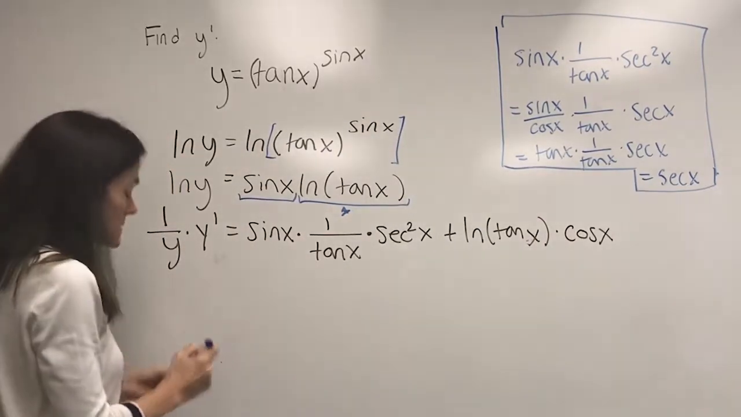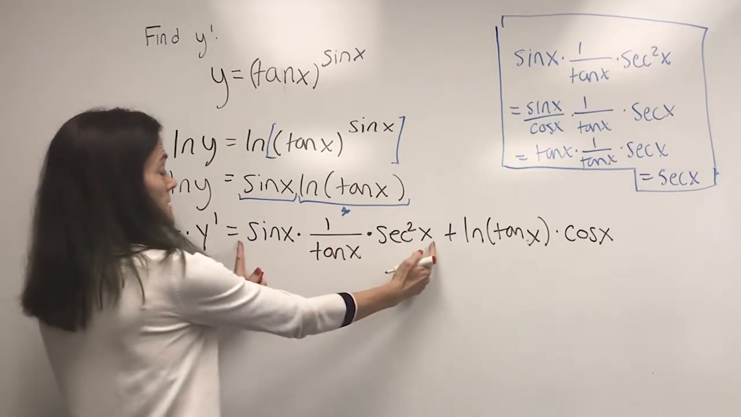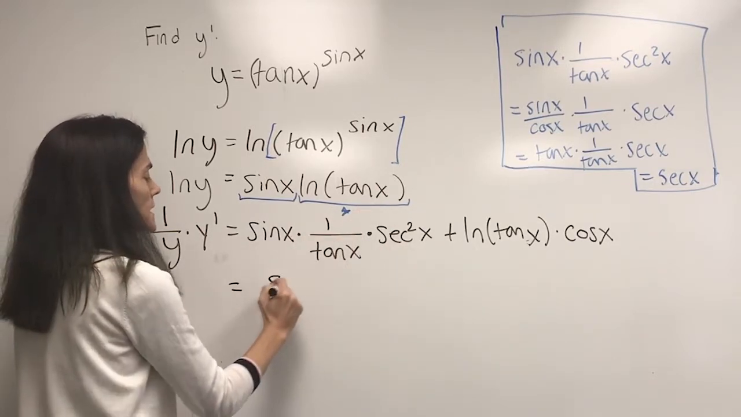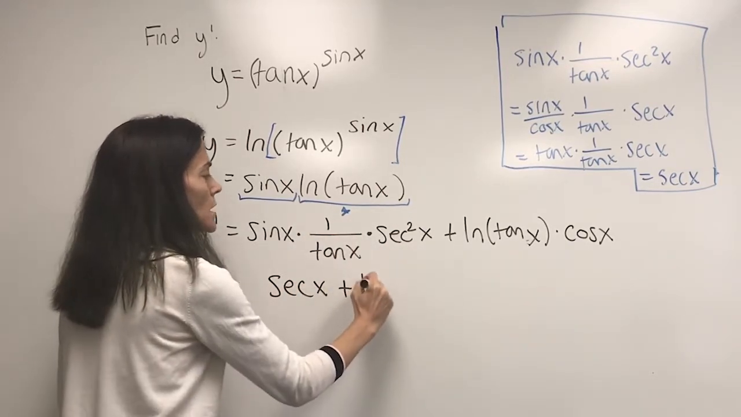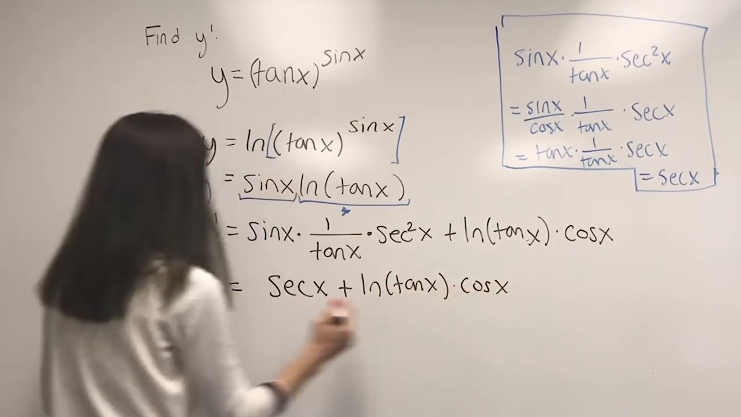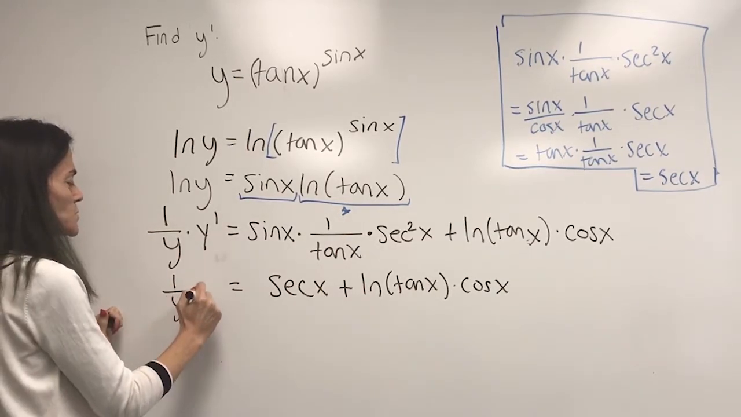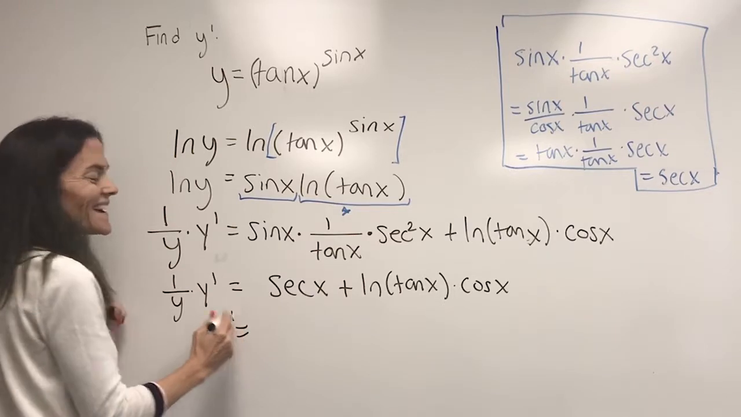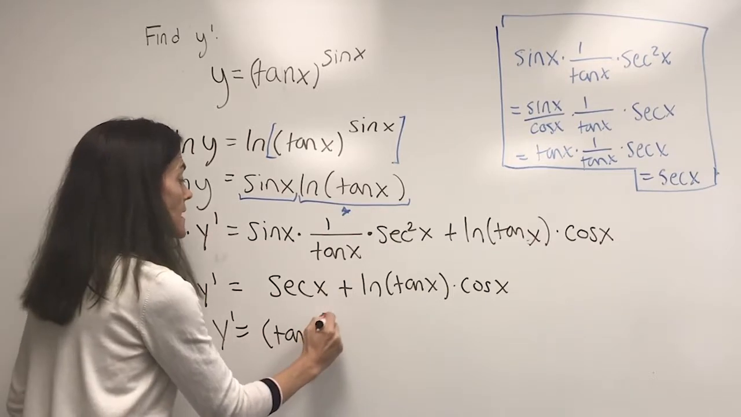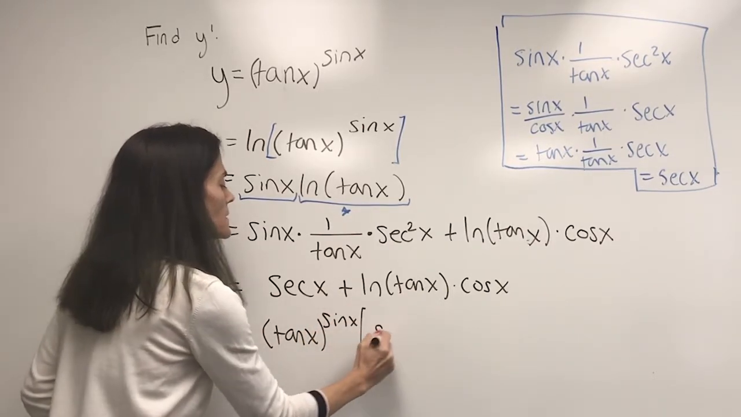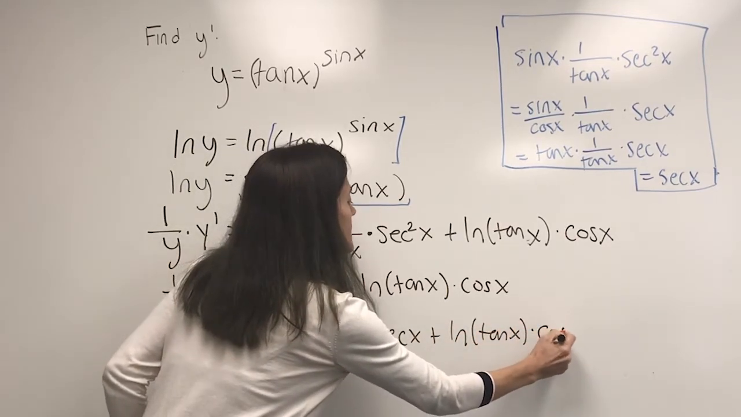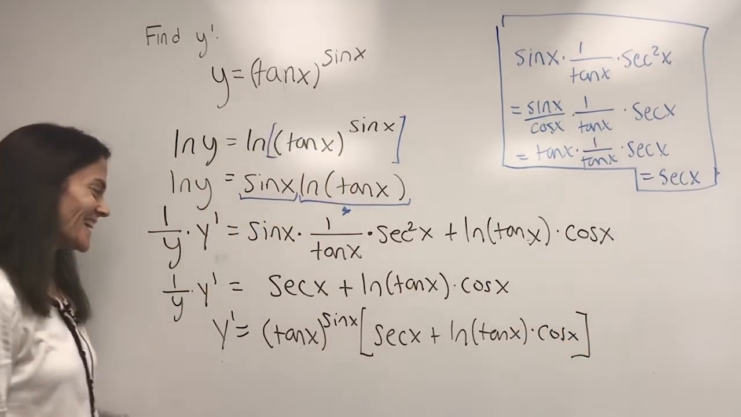Okay, so that was this thing here. So let me go to the next step. This is all just the secant. And then this, there's not a lot I can do. And this was still 1 over y times y prime. At this point, I will multiply through by y. So I have tangent x raised to the sine of x times secant of x plus ln tangent of x times the cosine. Okay, there it is.